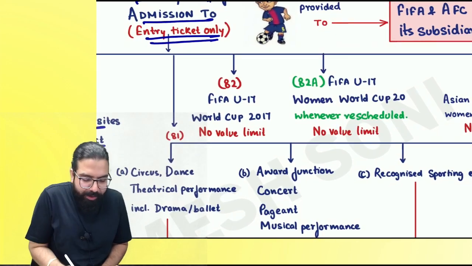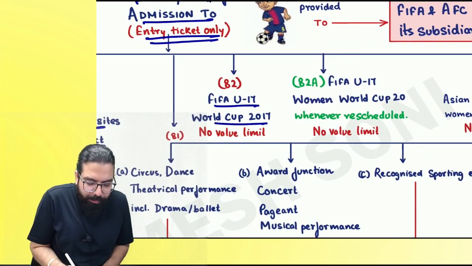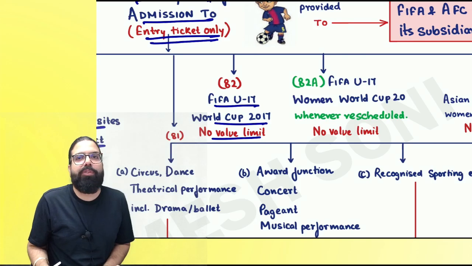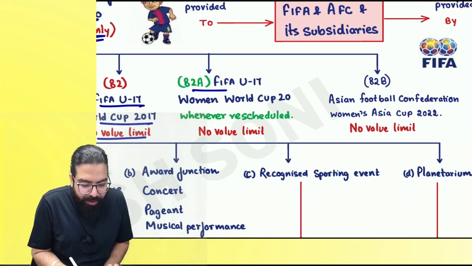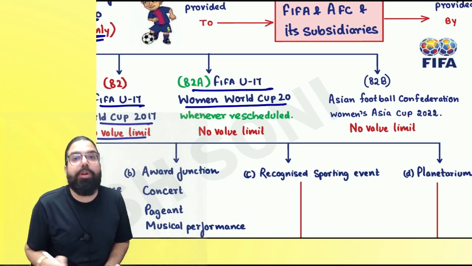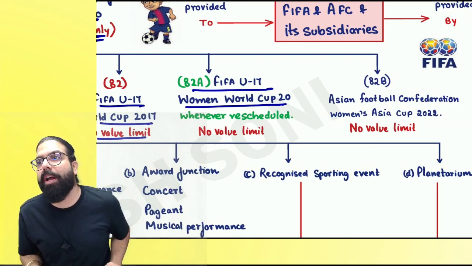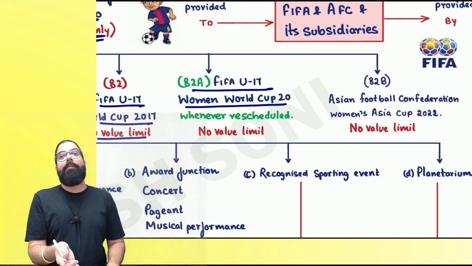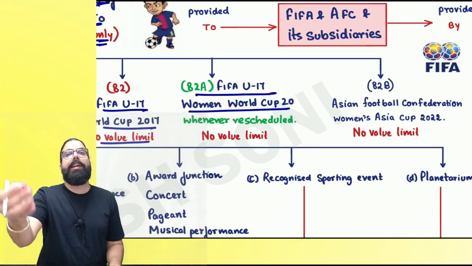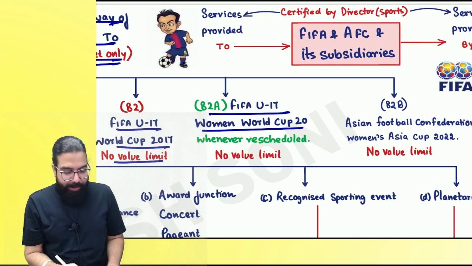The next one over here is FIFA Under 17 World Cup 2017. When the entry tickets were sold, there was no GST. FIFA Under 17 Women World Cup 2020. Baba, in 2020 COVID came and hence this could not happen. So they went ahead with an amendment. Whenever it is rescheduled, the entry ticket which will be sold will be exempted.